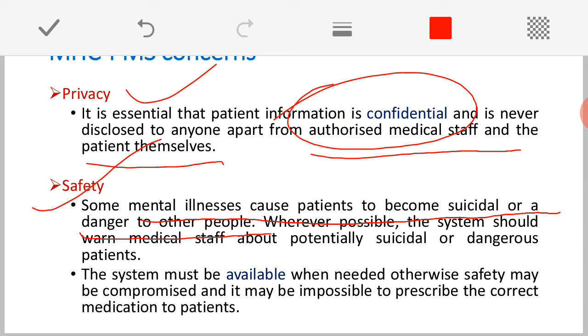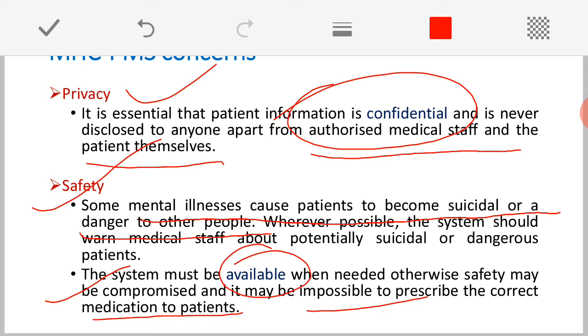Is it clear? Okay. And also finally, the system should always be available when needed, otherwise safety may be compromised and it may be impossible to prescribe the correct medication to the patient. So, the system should always be available. Why? Because regularly the patient should be treated and given tablets and medication.